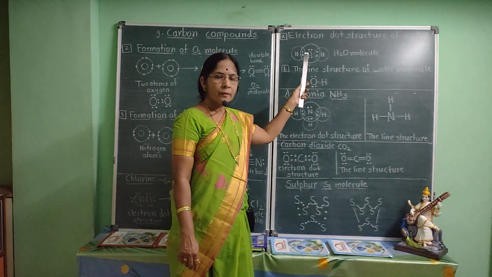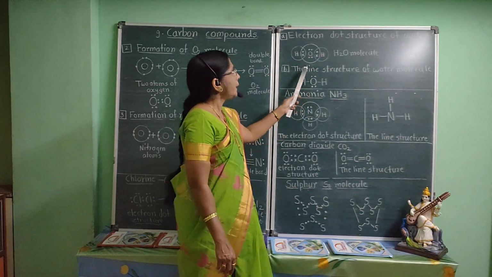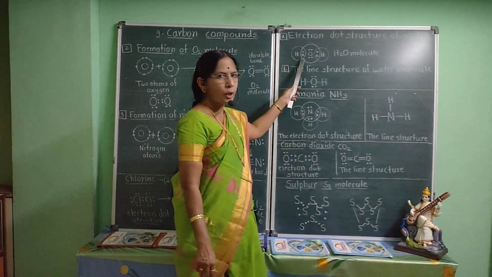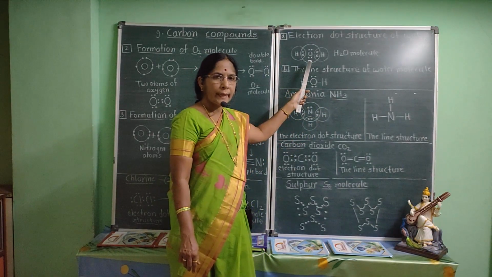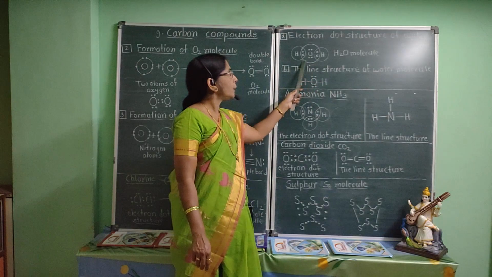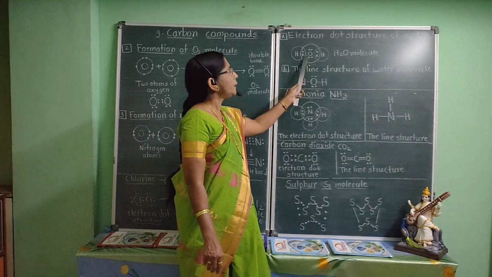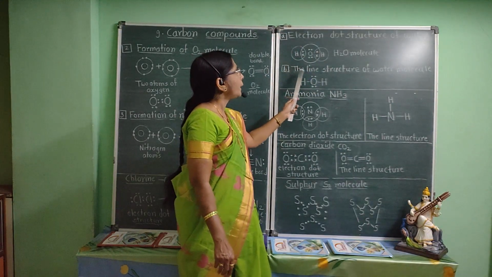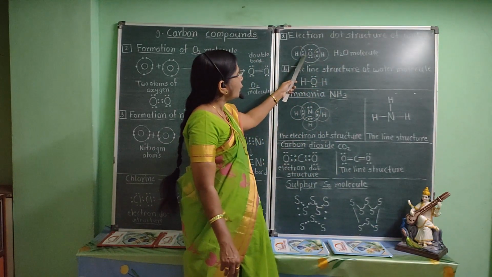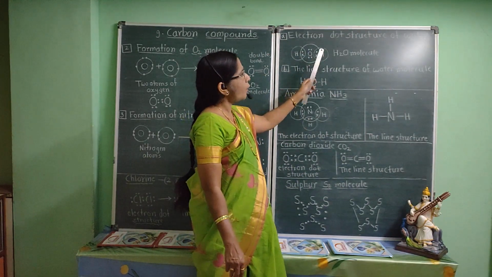Atomic number of hydrogen is 1, that is it contains 1 electron in the K shell. It requires 1 electron to complete its duplet and attain the electronic configuration of nearest noble gas, that is helium. So, 1 oxygen atom and 2 hydrogen atoms come close together, share their 1 electron with each other, and water molecule H2O is formed. I have shown cross for electron of hydrogen and dot for the electron of oxygen.